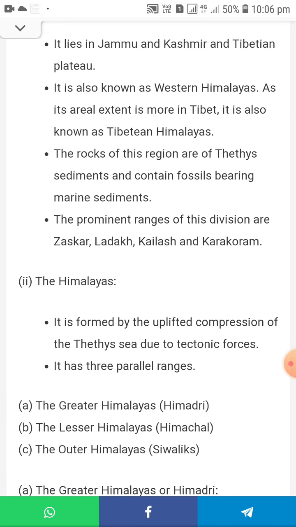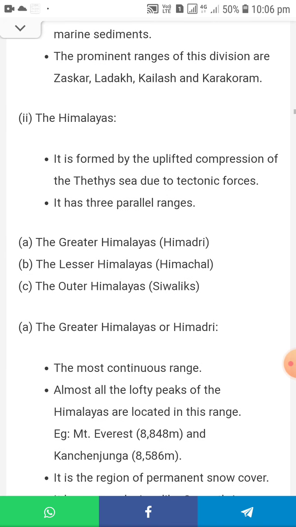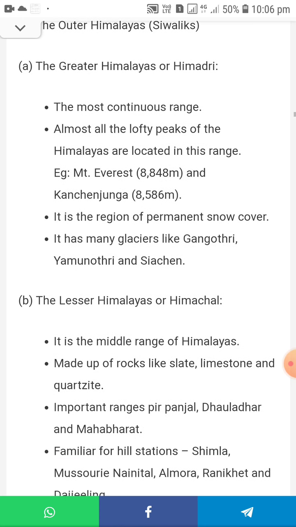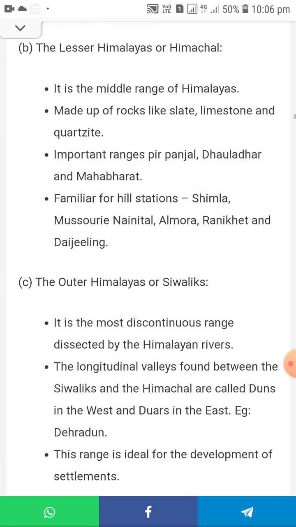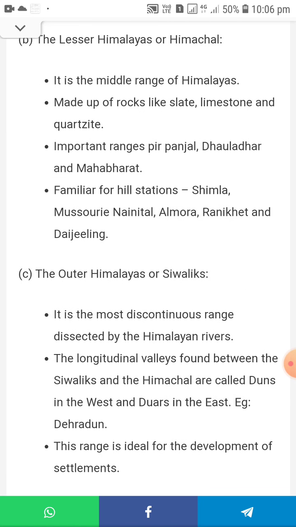Next, we want to explain the Himalayas. They were formed from the uplift of the Tethys due to the tectonic forces moving there. It has three parallel ranges: the Greater Himalaya, the Lesser Himalaya, and the Outer Himalayas. The Greater Himalayas are called Himadri, the Lesser Himalayas Himachal, and the Outer Himalayas Siwaliks. You want to write this along with the explanation.